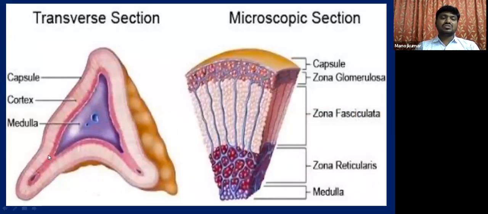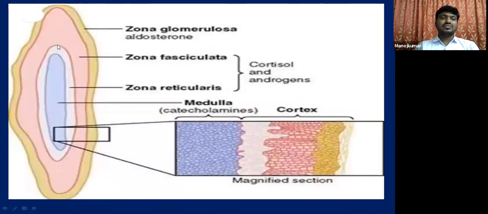This picture shows the same, the transverse section of the adrenal gland. And this is the microscopic view of the adrenal cortex. So this is the outermost capsule, zona glomerulosa, zona fasciculata, zona reticularis, and here the adrenal medulla, the innermost or centrally located part. Students, have a look at this picture. This also shows the different zones of the adrenal cortex from outer to inner.